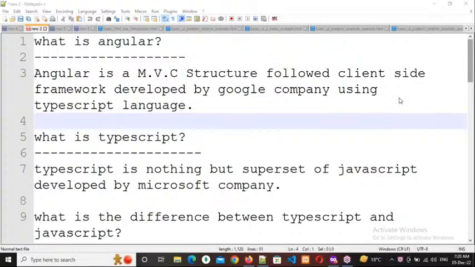Client-side technology means the data is stored only on that user's computer, and only that particular user can see it. Server-side means we store the data in a database on an independent server. By using server-side technologies like PHP, .NET, Java, Python, we need to connect with the database. After connecting, we retrieve the data and display it.